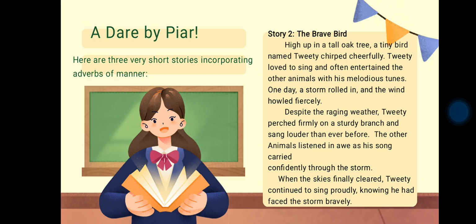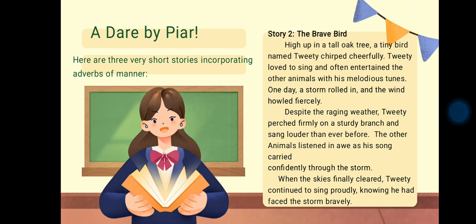High up in the tall oak tree, a tiny bird named Tweety chirped cheerfully. Tweety loved to sing and often entertained the other animals with his melodious tunes. One day, a storm rolled in, and the wind howled fiercely. Despite the raging weather, Tweety perched firmly on a sturdy branch and sang louder than ever before.